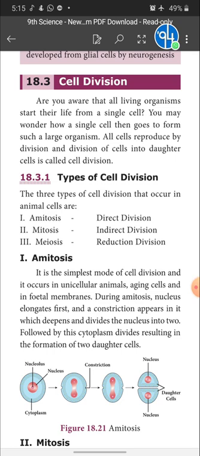Yes, it has only half the number of the somatic cell. That is, in a somatic cell 46 chromosomes are present, but in sex cells only half the chromosomes are present, that is 23. So we clearly understood that a somatic cell has double the set of chromosomes, but a sex cell has only a single set of chromosomes, right?